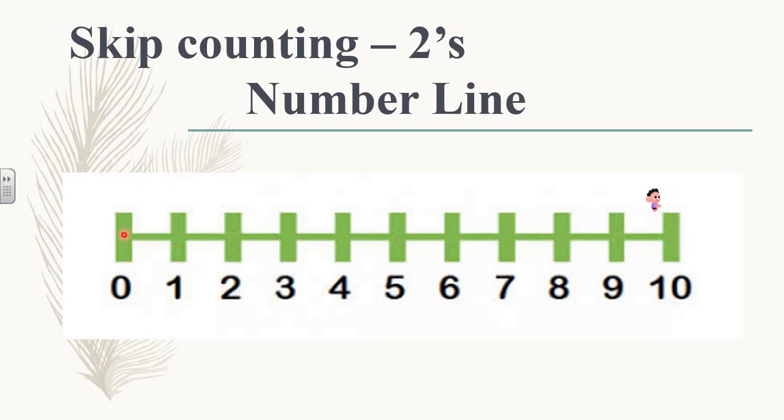So he jumped on every second number and he left some numbers in between. See this way. Can you see this point? From 0 to 2, then 4, then 6, then 8 and then 10.